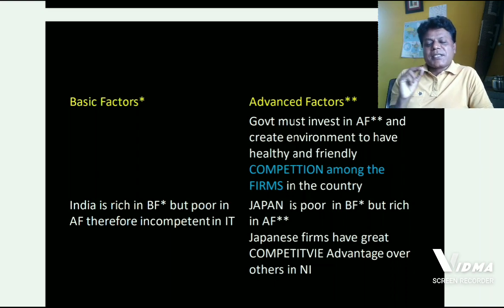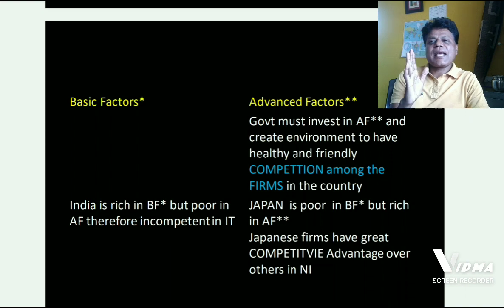While studying this particular theory, we come across some countries which are having the best of advanced factors, though they are having poor basic factors. We'll take one example. Japan does not have rich basic factors.